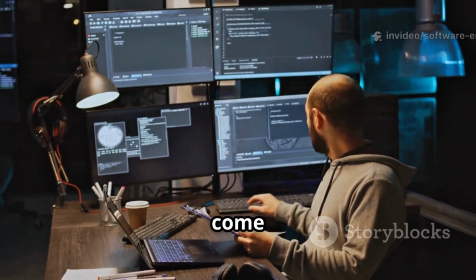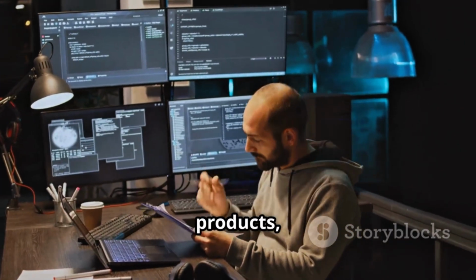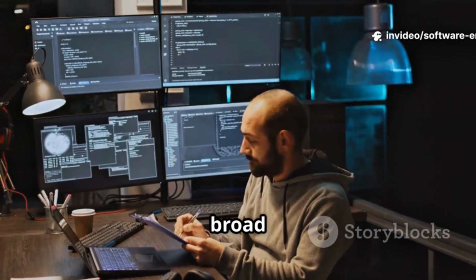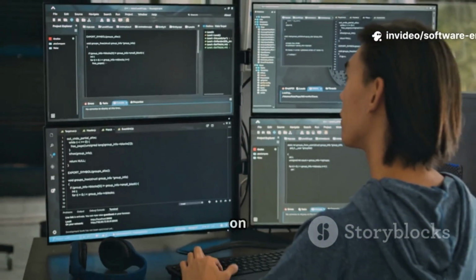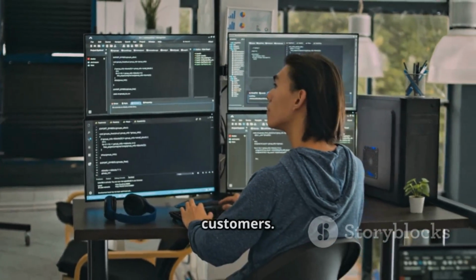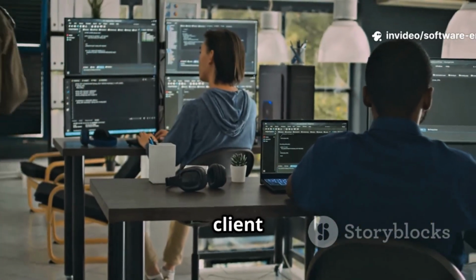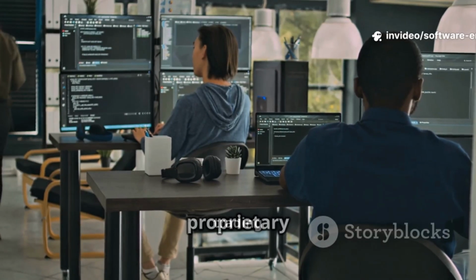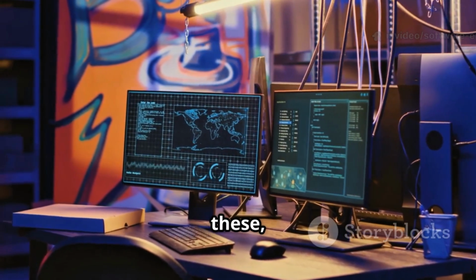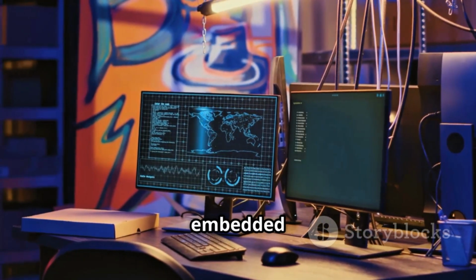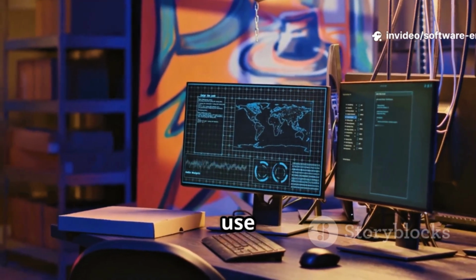Software products themselves come in many forms. The two main categories are generic and customized. Generic products or off-the-shelf software are developed for a broad market like Microsoft Office or Adobe Photoshop. The development company decides on the features and sells the same product to many customers. In contrast, customized products are commissioned by a specific client for their unique needs, like a proprietary trading platform for a bank or a company's internal inventory system. Beyond these, there are countless other types, from embedded systems running inside your car to the web-based systems and mobile applications we use every day.